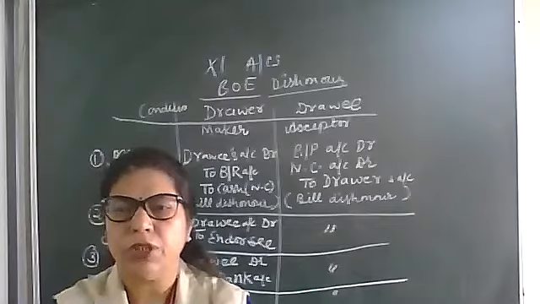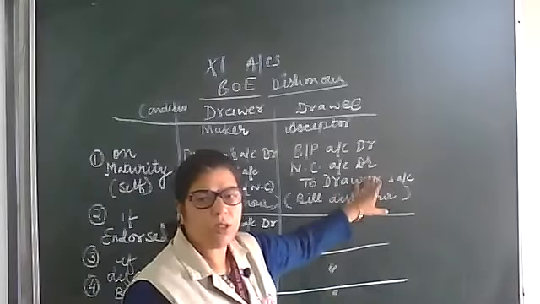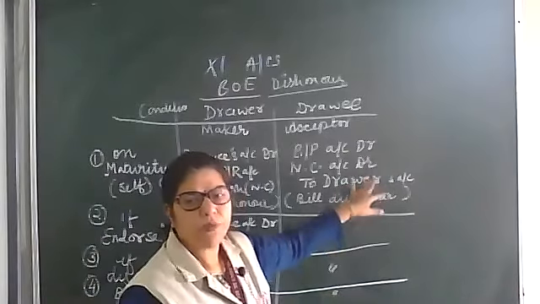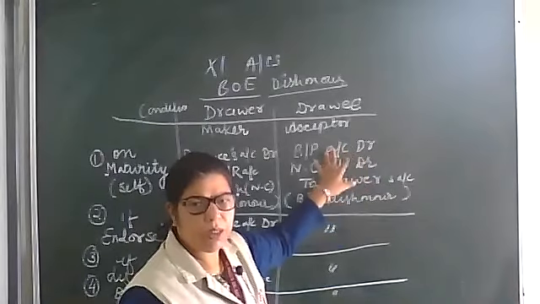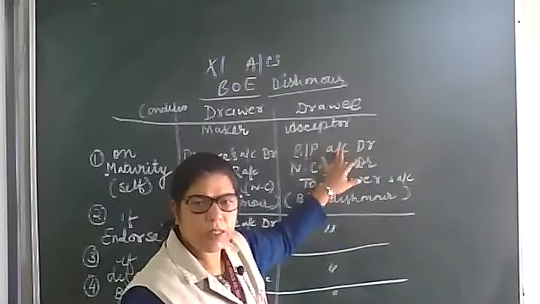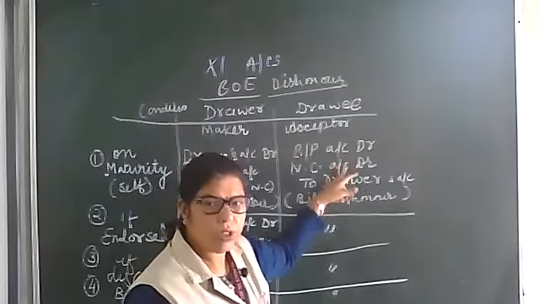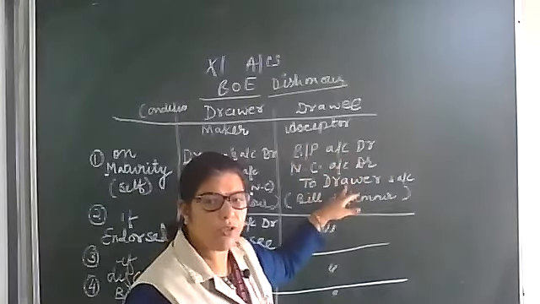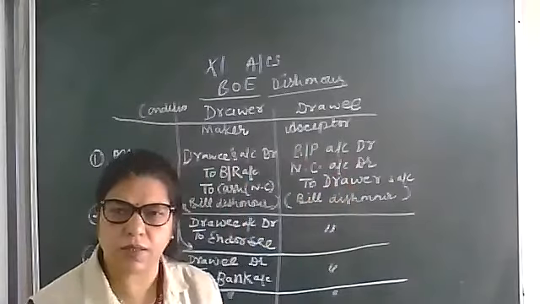But on maturity, if the drawee is unable to give the payment, then he will refuse to give the payment. So bills payable will come back, and if the drawer makes the noting, then noting charges are also debited and the drawer will become credited. Creditor means liability again arises.